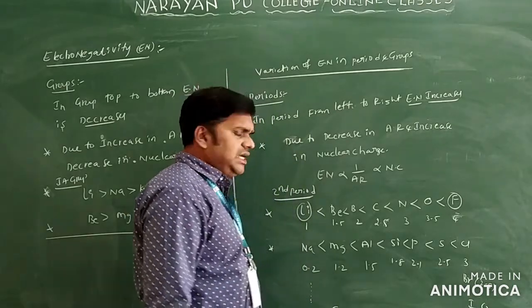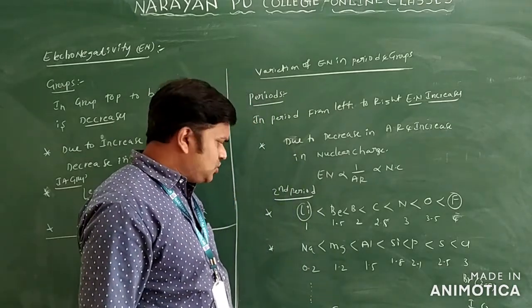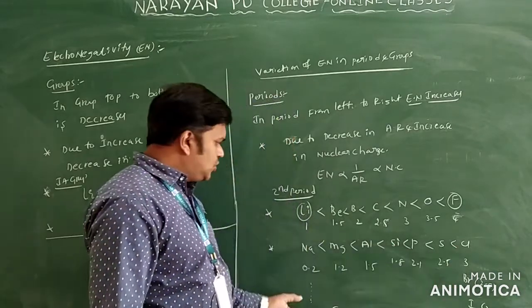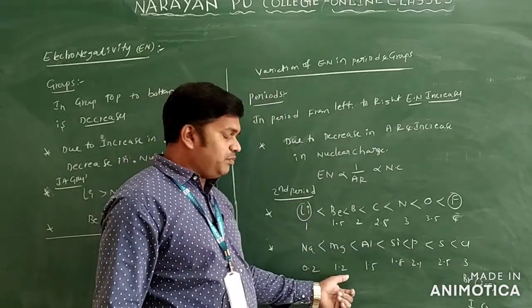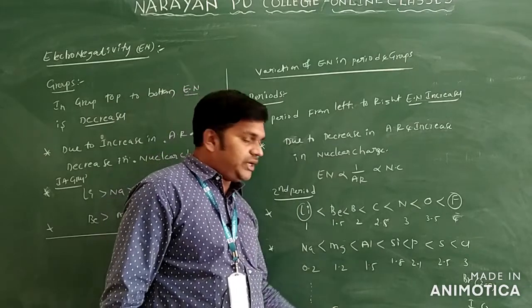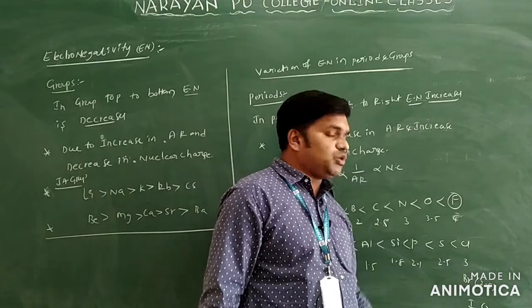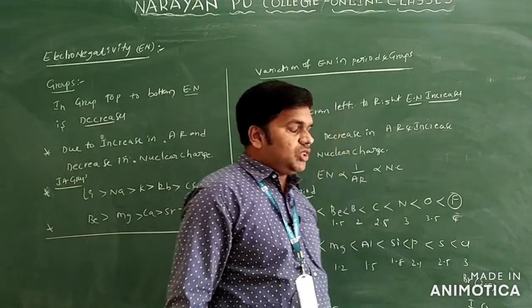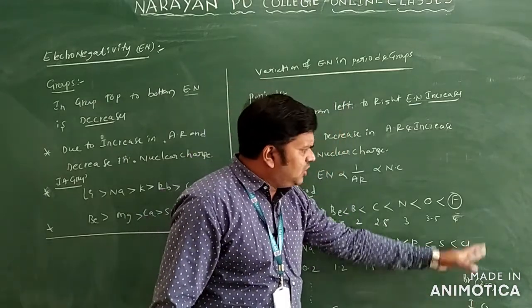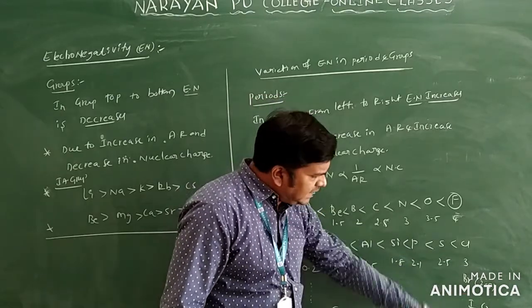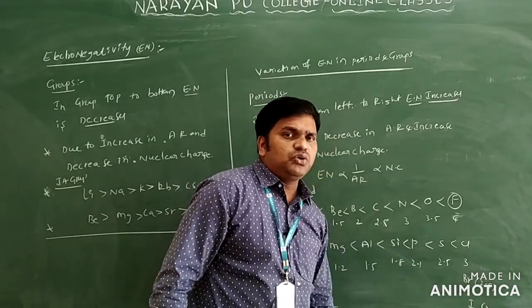For the third period: sodium 0.9, magnesium 1.2, aluminum 1.5, silicon 1.8, phosphorus 2.1, sulfur 2.5, chlorine 3. Clear? Then going down the halogens, fluorine, chlorine, then bromine has 2.8, and iodine 2.5.